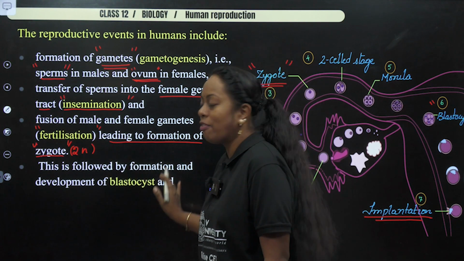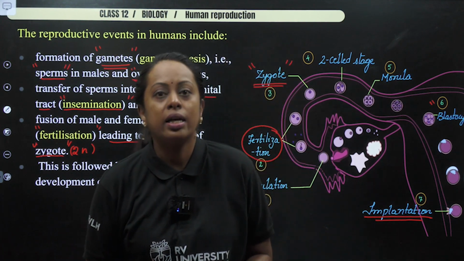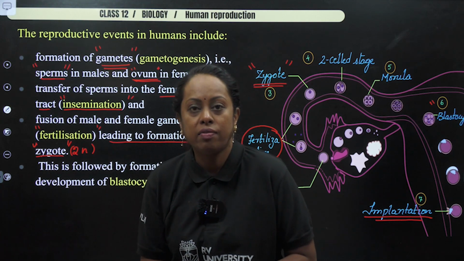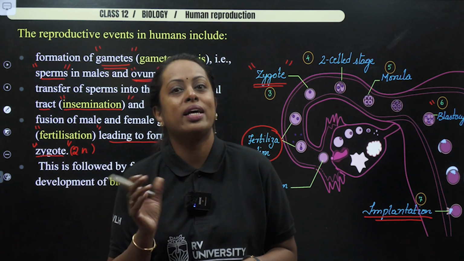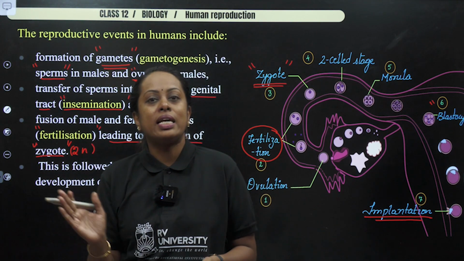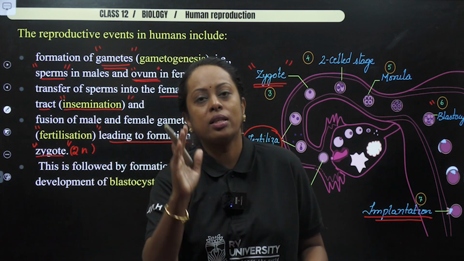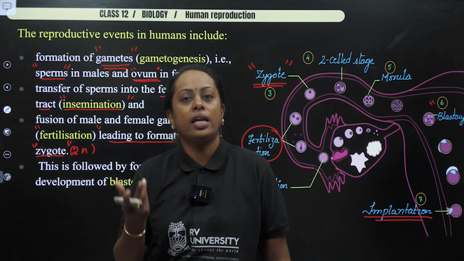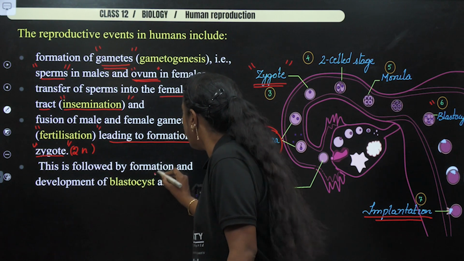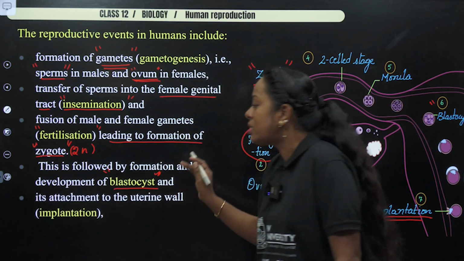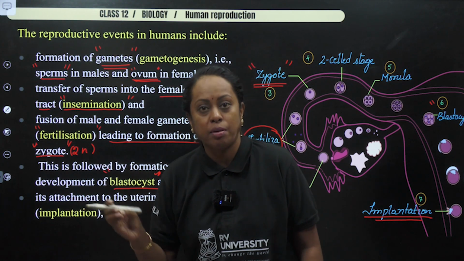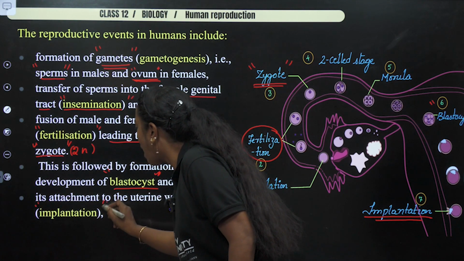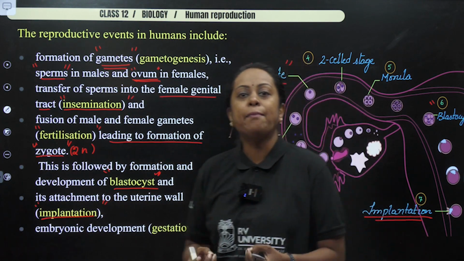Next, this is followed by formation of blastocyst. But don't forget, zygote undergoes series of cleavage. It ends up with two-cell stage, then again divides, gives rise to a berry-like structure which is called as morula. During this time period, the cilia present in the oviduct are pushing this particular morula, and by the time it reaches the uterine cavity, it is in the stage which is called as blastocyst. So formation of blastocyst. Once the blastocyst reaches the uterine part, where it gets implanted to the endometrium wall, that process is known as implantation, followed with embryonic development.